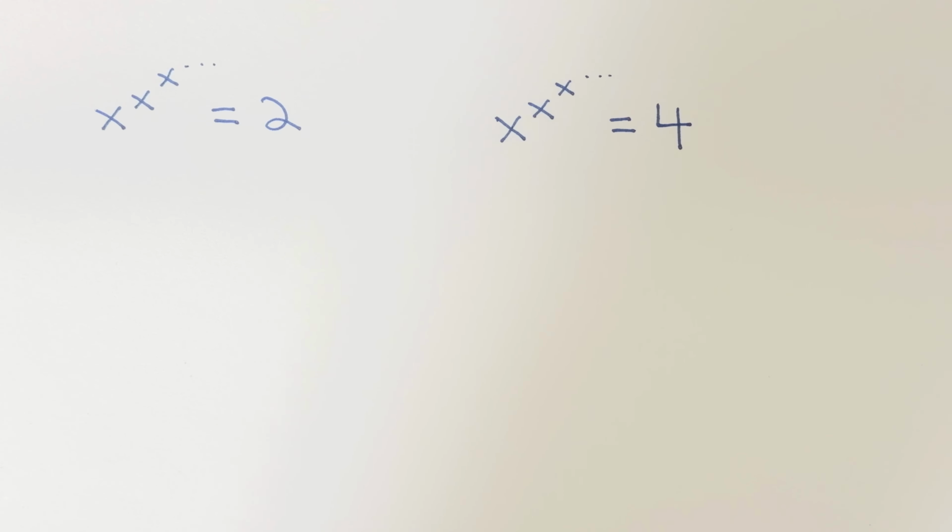Math is broken, or at least that's what this equation wants you to think. Today I'm going to use basic algebra to prove that 2 is equal to 4. It looks airtight, it follows the rules of math and algebra, and yet it's obviously a complete lie. So let's dive into the power tower paradox.